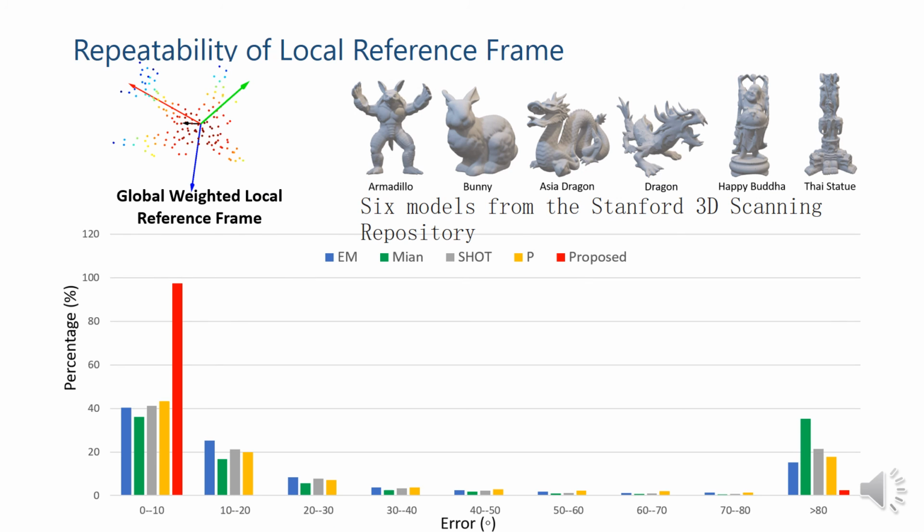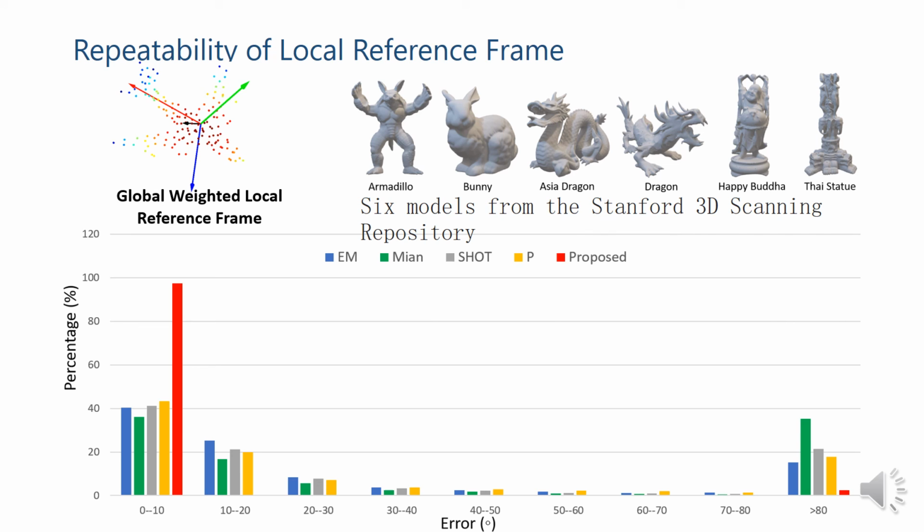We also verify the repeatability of the local reference frame, because it is the backbone for the proposed GCA-Conv. We select 6 models from the Stanford 3D scanning repository, and the scenes are created by resampling the models down to half of their original resolution, with Gaussian noise added. The results are shown in the figure.